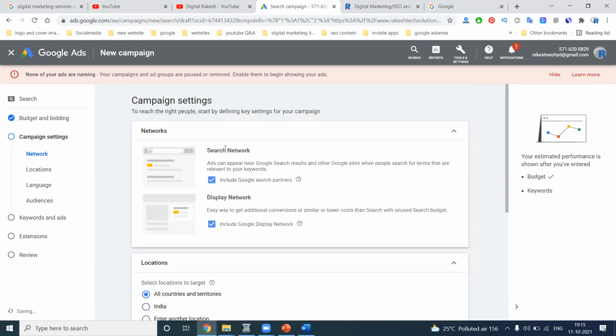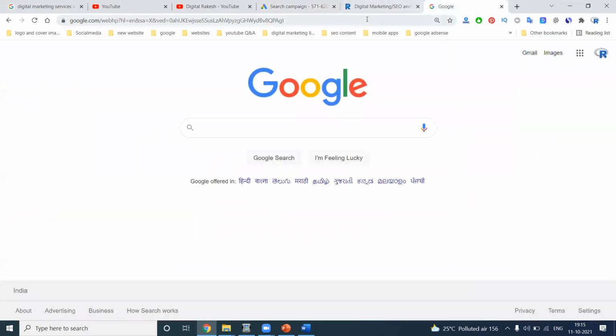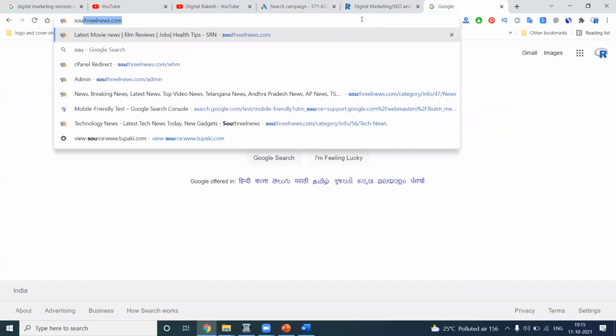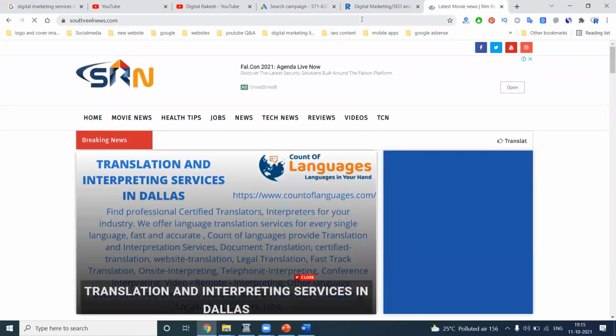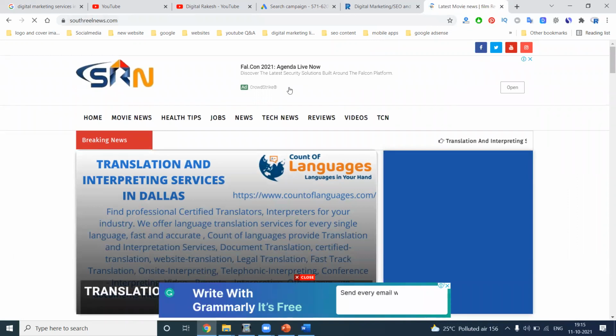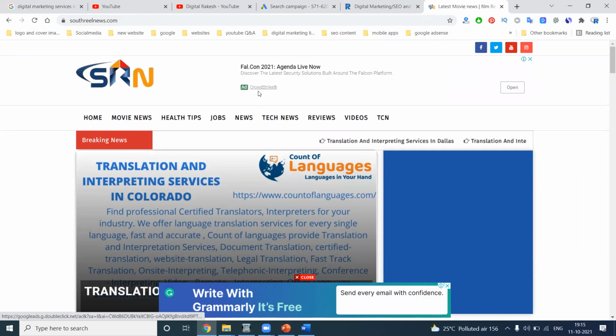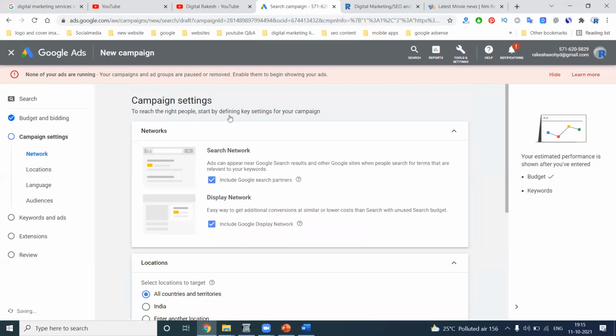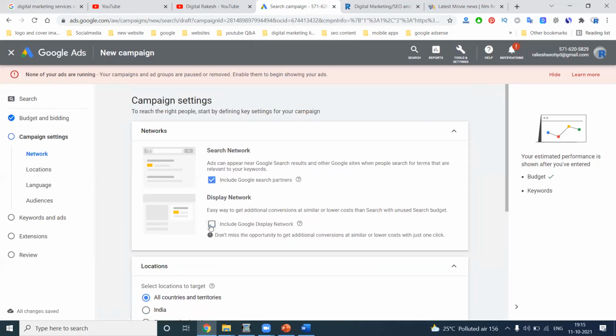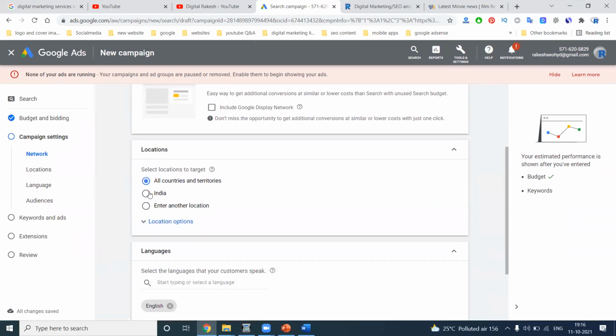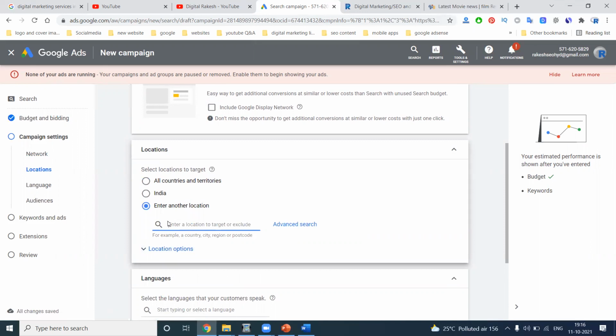Next, in the search network we have two options: search with display, which is nothing but any AdSense-approved website. Text ads will also work there. So I'm not looking for display. I'm looking for the search network. Which location are you targeting? My main target will be only the local audience.